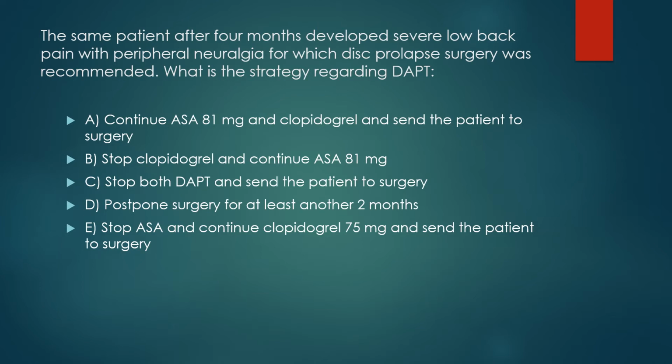B, stop clopidogrel and continue aspirin 81 mg. C, stop dual antiplatelet therapy and send the patient to surgery. D, postpone surgery for at least another 2 months. E, stop aspirin, continue clopidogrel 75 mg and send the patient to surgery. Which will be your strategy regarding dual antiplatelet therapy in this patient?